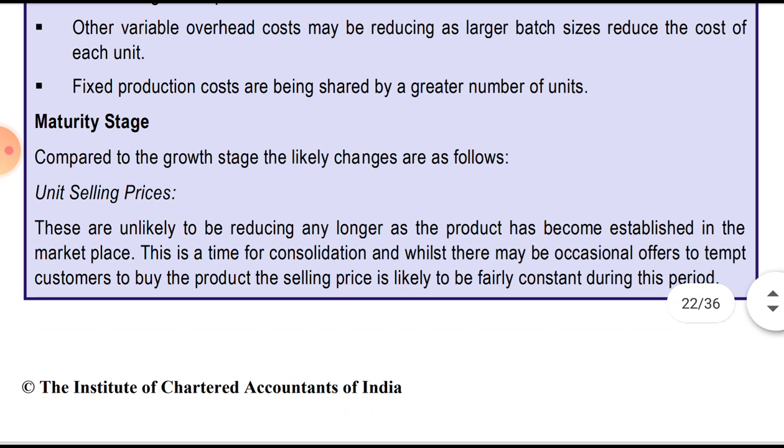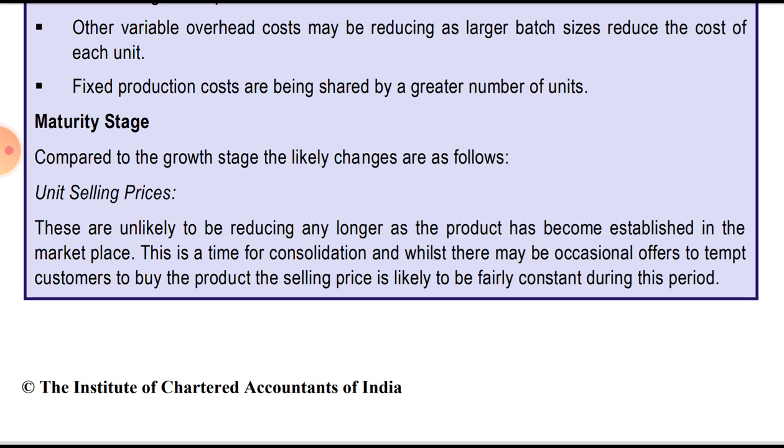Compared to the growth stage, the likely changes are as follows. Unit selling prices are unlikely to be reducing any longer as the product has become established in the marketplace. This is the time for consolidation. And whilst there may be occasional offers to tempt customers to buy the product, the selling price is likely to be fairly constant during the period. So in this stage, the price will be constant or will be reduced to increase market sales.